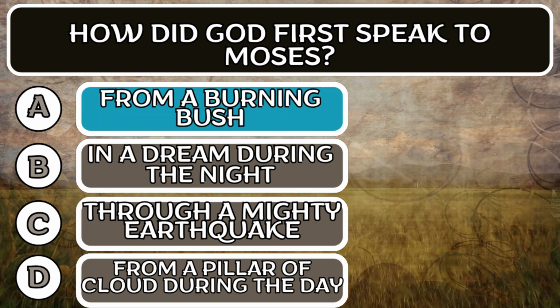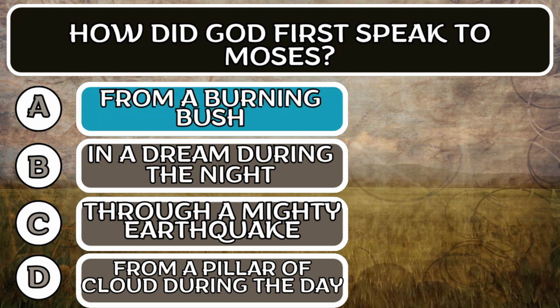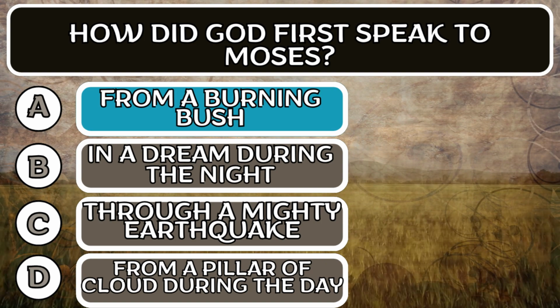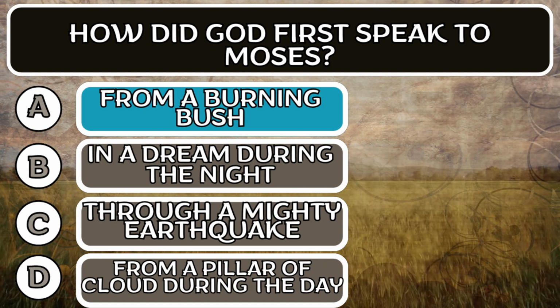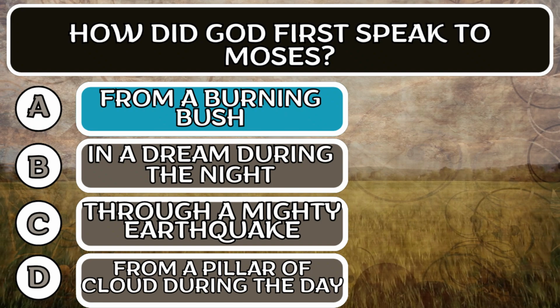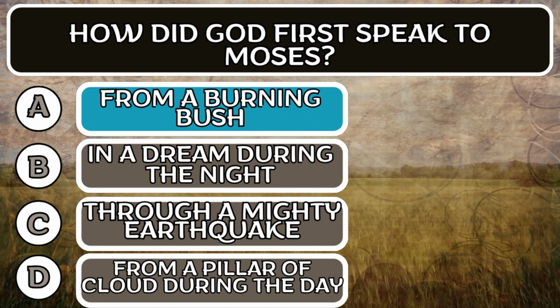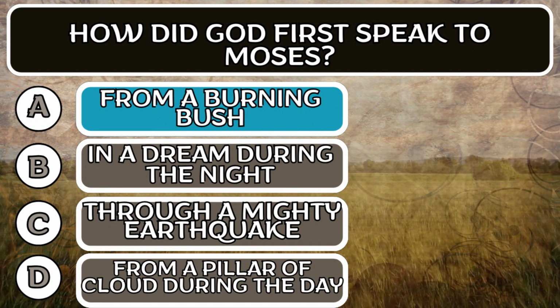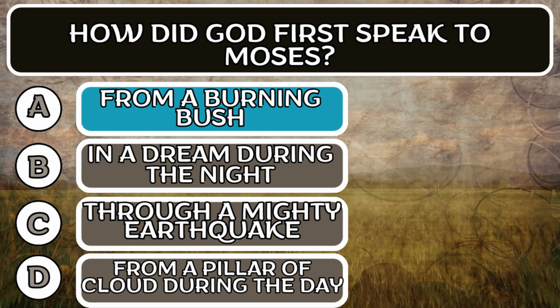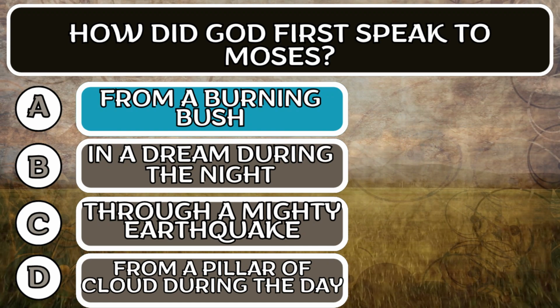The correct answer is option A, from a burning bush. And the angel of the Lord appeared to him in a flame of fire, in the midst of a bush, and he looked, and behold, the bush was burning with fire, and the bush was not consumed. The biblical answer is written in Exodus, chapter 3, verse 2-4.